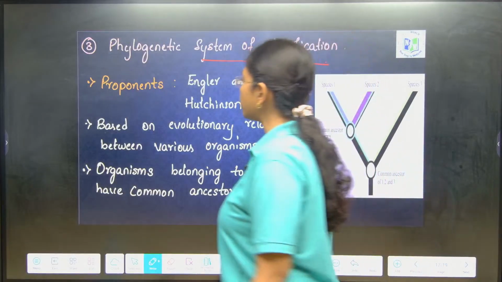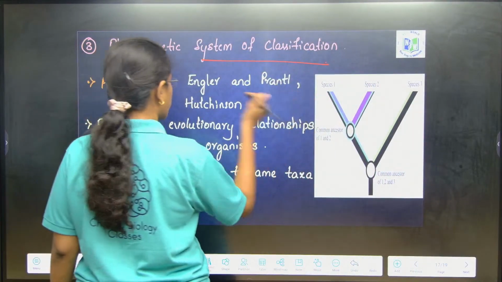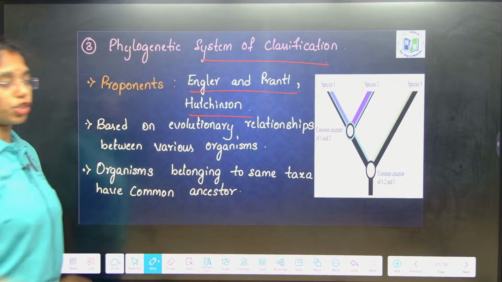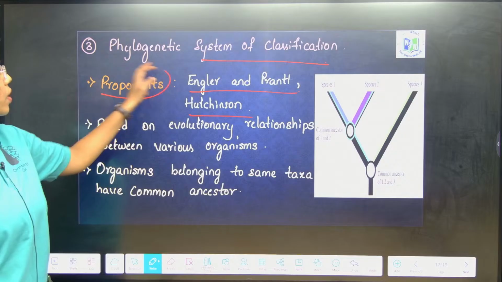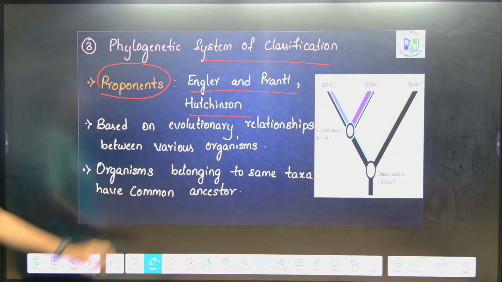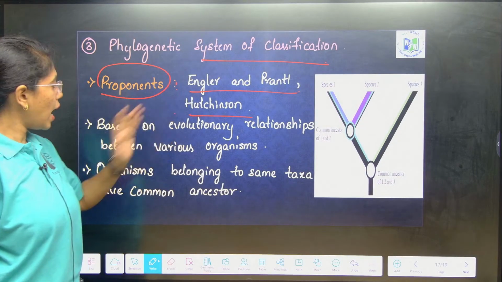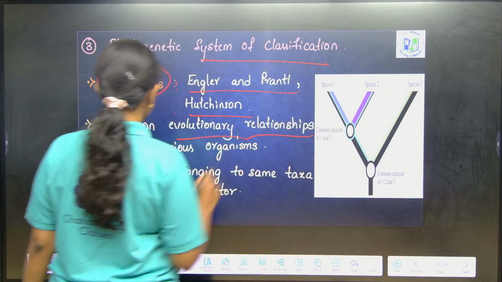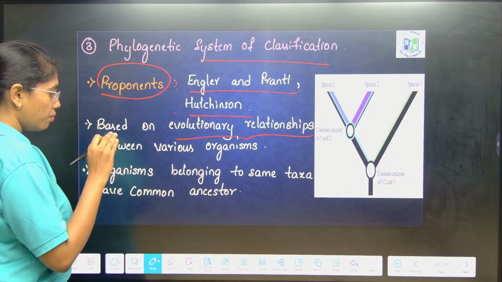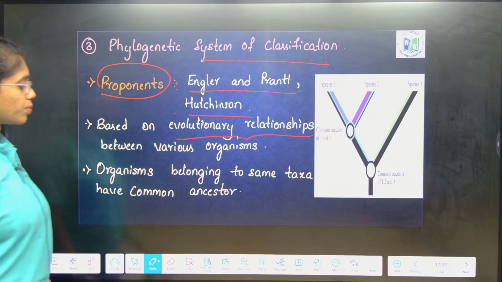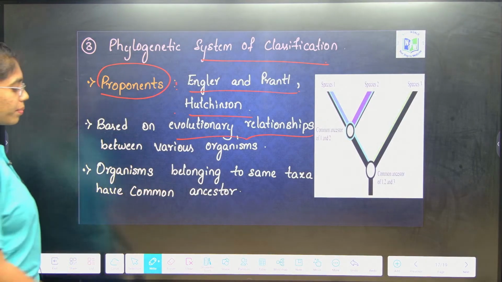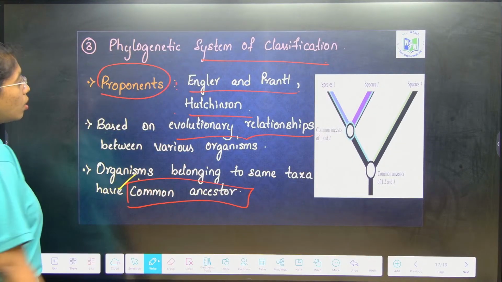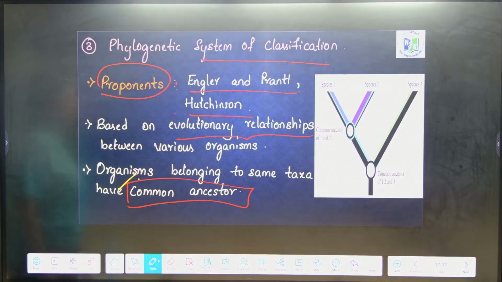Proponents of the phylogenetic system of classification are Engler, Prantl and Hutchinson. Who are the proponents? Engler, Prantl and Hutchinson. This is based on evolutionary relationships between various organisms. Organisms belonging to the same taxa will have a common ancestor. Based on this notion also the phylogenetic system of classification is proposed.